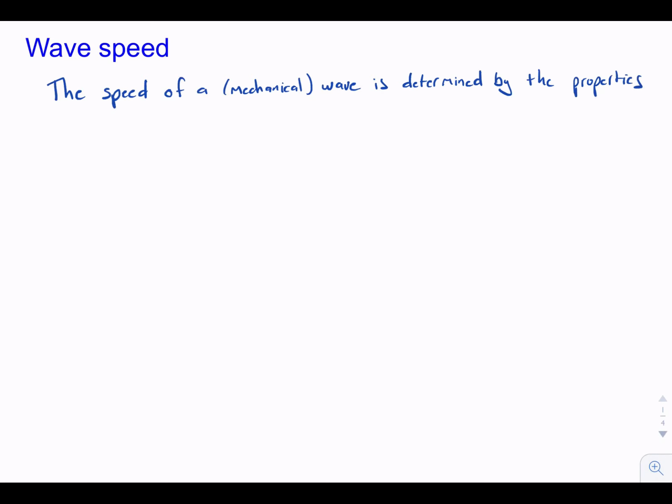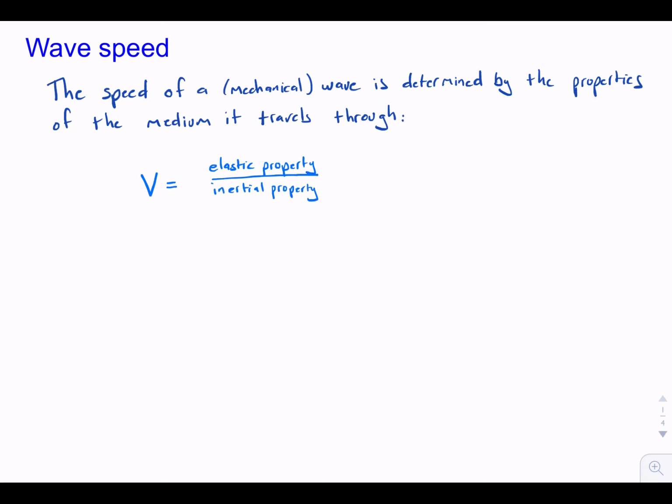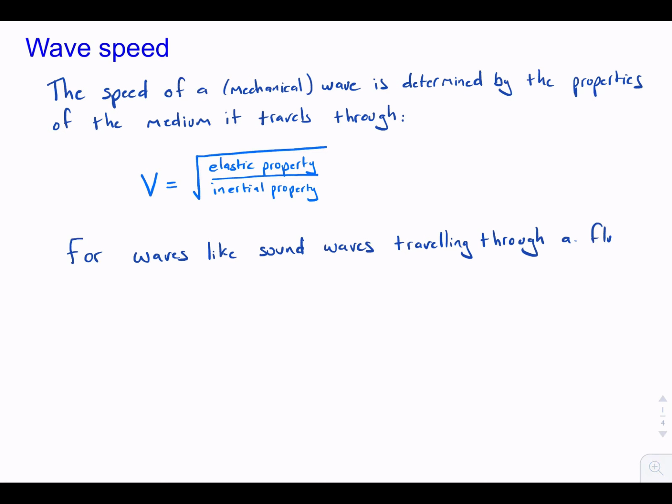Now we'll consider the speed of the wave. So the speed of a mechanical wave, and I've put the word mechanical in here to differentiate it from a light wave, is determined by the properties of the medium through which it travels. The equation is the velocity of the wave equals the square root of the elastic property divided by the inertial property. So for waves like sound waves, which are compression longitudinal waves travelling through a fluid, the velocity equals the